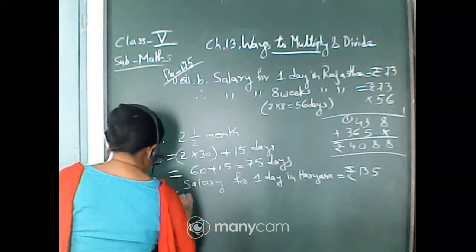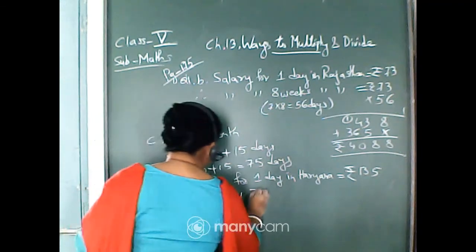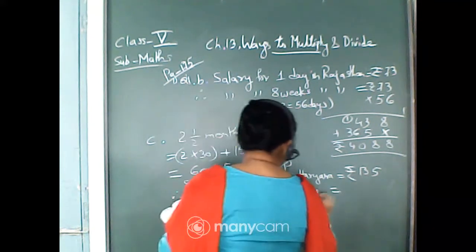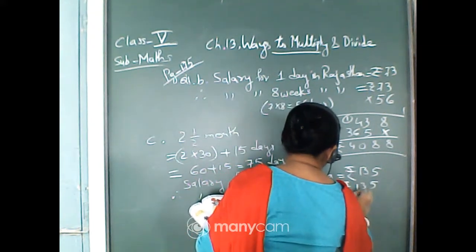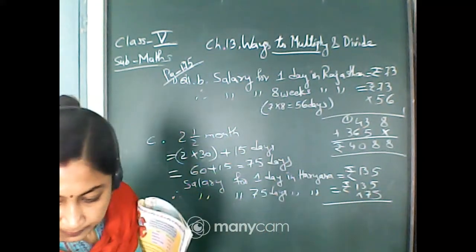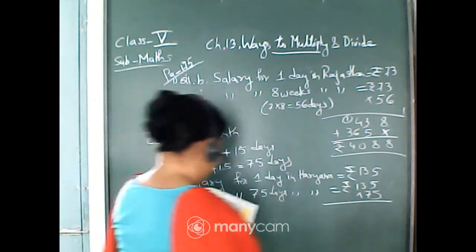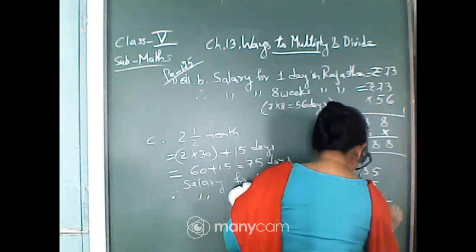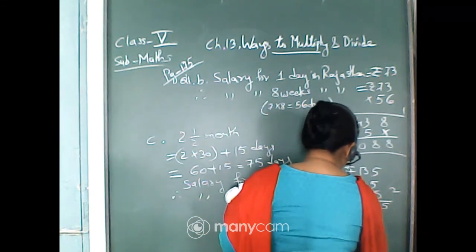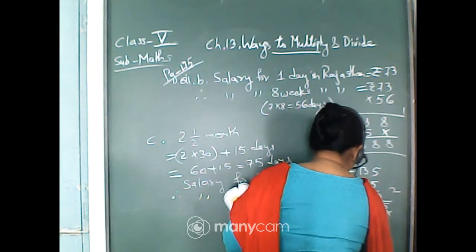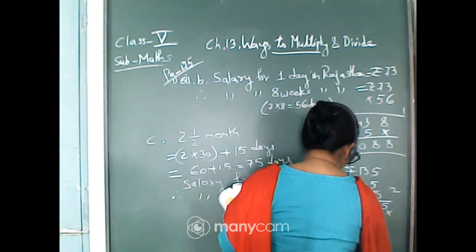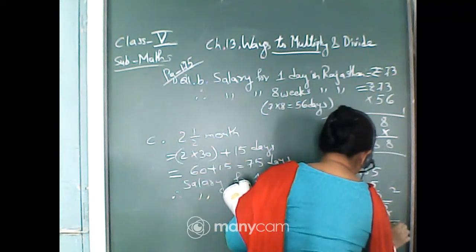Therefore, salary for 75 days in Haryana. So rupees 135 into 75. You have to multiply it, isn't it? So let us multiply. 5 5s are 25, carry 2. 5 3s are 15, 16, 17, carry 1. 5 1s are 5, 6. 7 5s are 35, carry 3. 7 3s are 21, 22, 23 and 24, carry 2. 7 1s are 7 plus 2, 9.